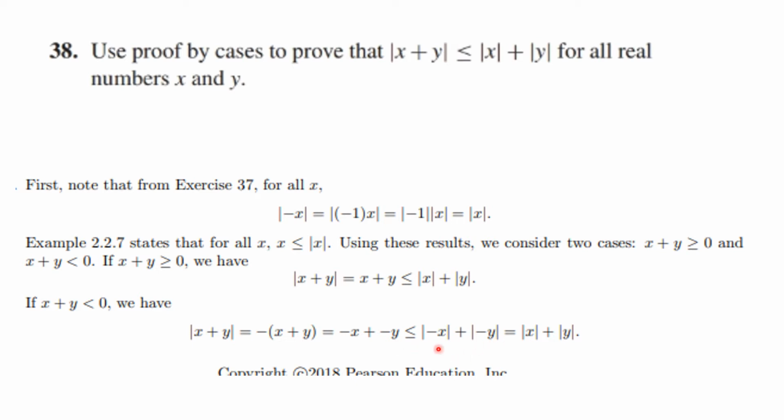But the absolute value of minus x is the absolute value of x, and the absolute value of minus y is equal to the absolute value of y. These both are equal. So you see we've proven it in each of the two cases, and we're finished with this proof.